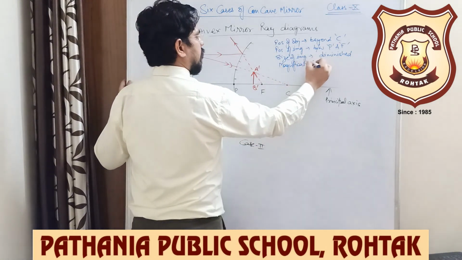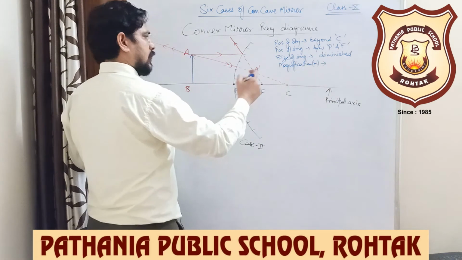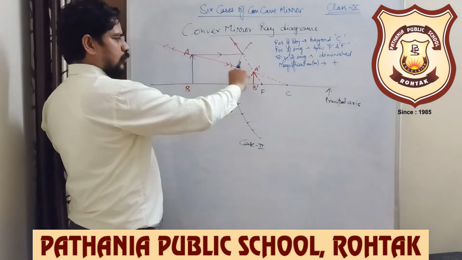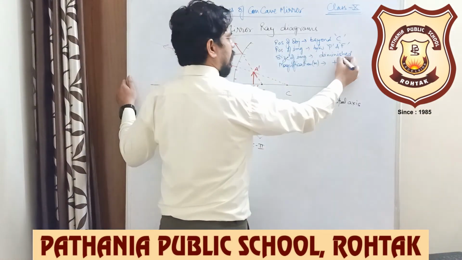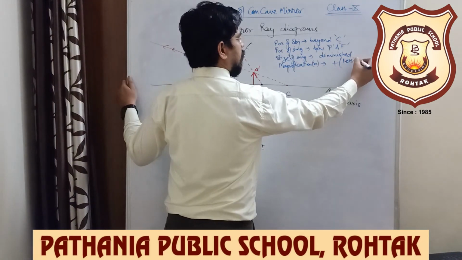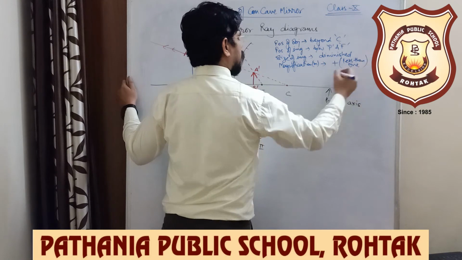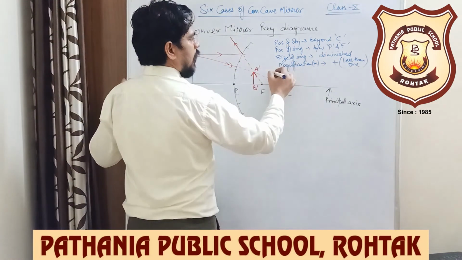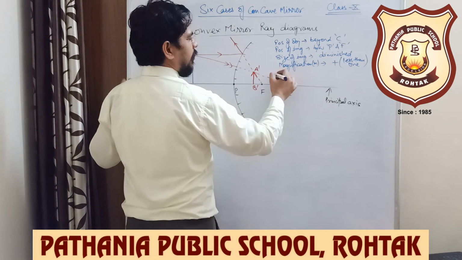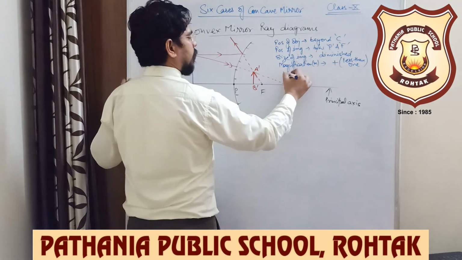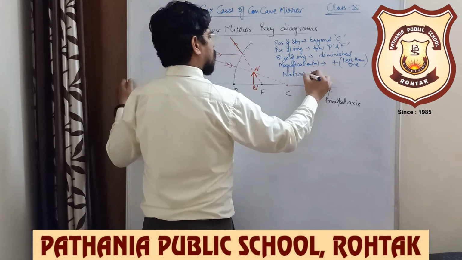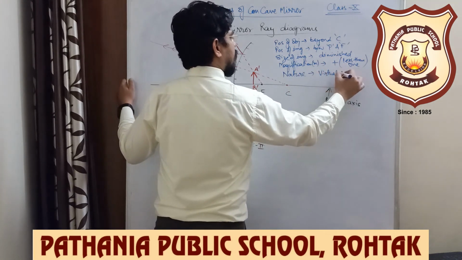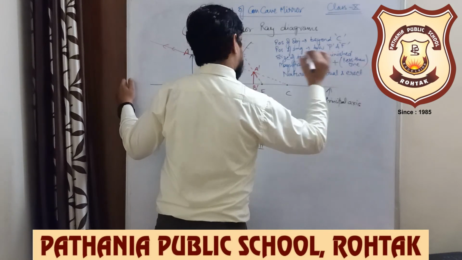The image is erect, so magnification is going to be positive, and as the image is smaller than the object, its magnitude is going to be less than 1, because it is the ratio of size of image to size of object. One more thing remaining: nature in this case is virtual and erect.